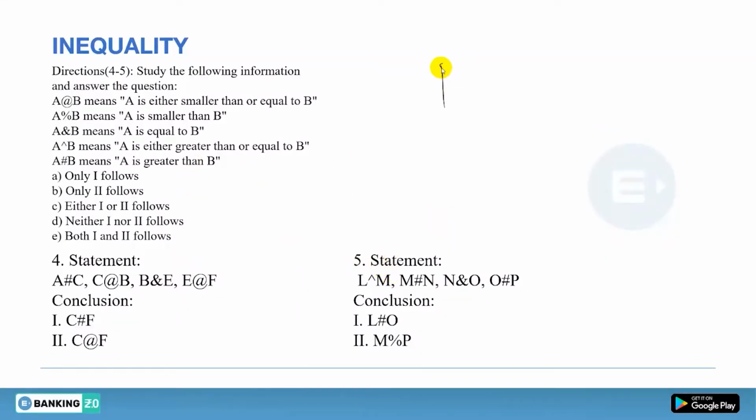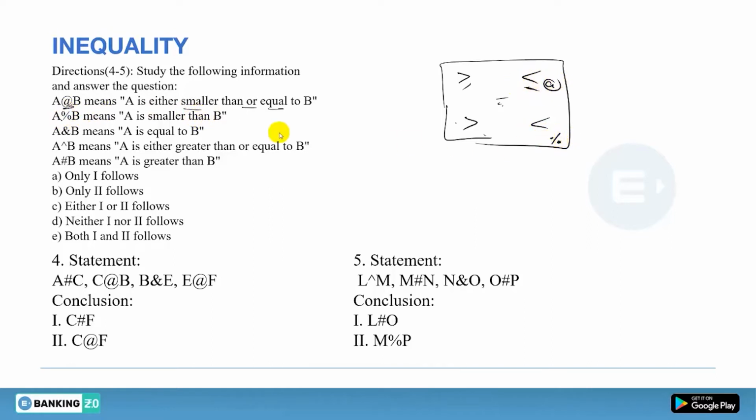So first of all, let's make the magic box that I told you about in the last session. And how to make it, I have already told you. So first is at the rate, that means either smaller than or equals to. So smaller than or equals to means this sign will have at the rate. Clear? Next, percentage means smaller than.